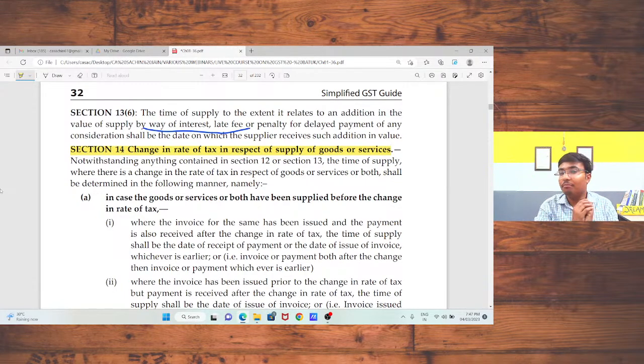So now we realize the importance of time of supply. Due to this single term, the rate also changes under GST. And if you pay the tax as per the wrong rate, multiple penal provisions will apply to you. Okay, so now one question is there.